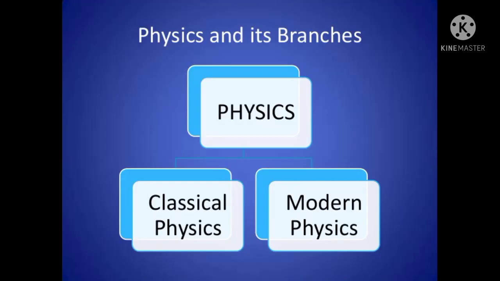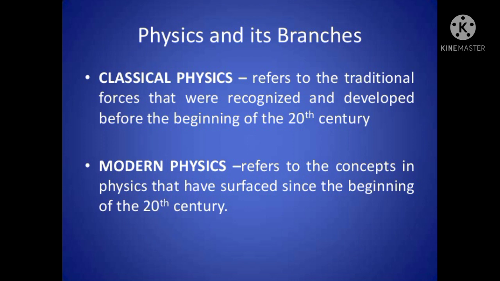The next topic is branches of physics. Physics as a fundamental science helps to uncover the laws of nature. The language of its expression is mathematics. Physics is divided into two main branches. The first one is classical physics and another one is modern physics.